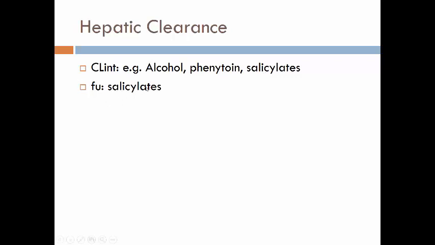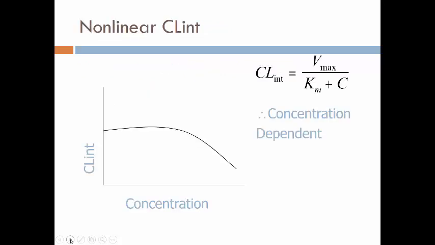You also can, again, overwhelm the binding sites with salicylates, which would actually end up increasing hepatic clearance, right? So we can have nonlinear hepatic clearance.